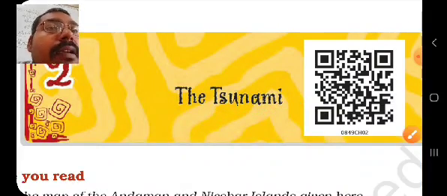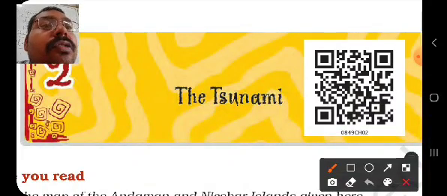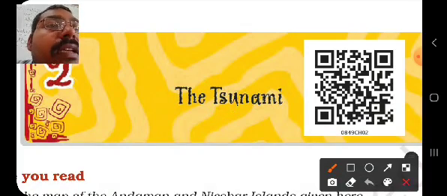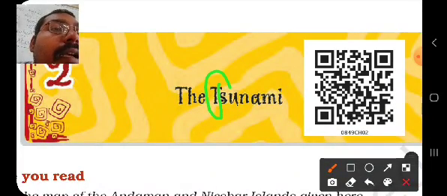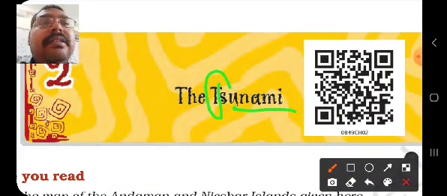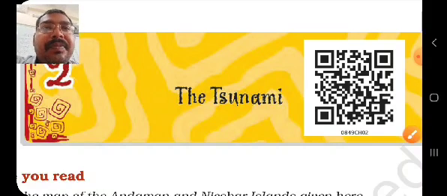and the sound is not coming. So this T is silent. This T basically is silent here. While writing, the spelling we write with this T, tsunami, but we speak it like tsunami. So we all might have heard about the name tsunami.